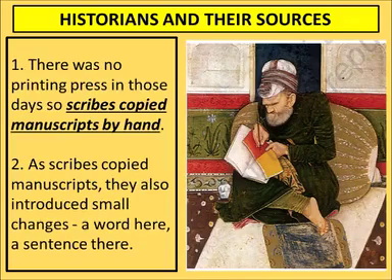There was no printing press in those days, so scribes copied manuscripts by hand. Today we have printers and they can print as many copies as you want within one second. But during the medieval period there was no printer, so these people were known as scribes. And you know what the work of a scribe is? They used to copy from the manuscript, and that too by hand. And what a manuscript is, in class 6 also you have read, manuscripts are those books which are written by hand, by the original writer.